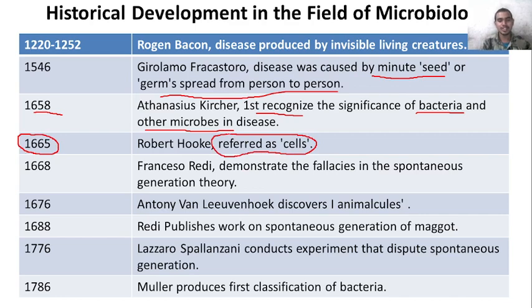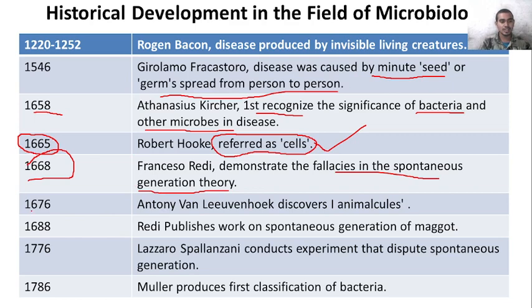He discovered the cell in the bark of the cork tree. That was a dead cell, and in 1665 he used a very simple type of lens. He said it looked like a cell, and cell means a small room, because the thing looked like a room. So he termed it a cell. Then Francisco Redi in 1668 demonstrated the fallacies in the spontaneous generation theory, which we discussed in the earlier lecture.